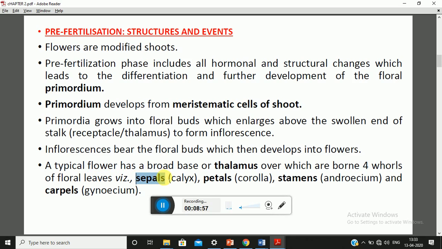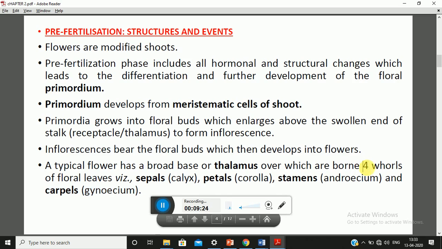Now combined sepals are known as calyx, petals all together are known as corolla, stamens all together are known as androecium, which is the male reproductive part of the flower, and carpels together are known as gynoecium, which is considered the female reproductive part of a flower.